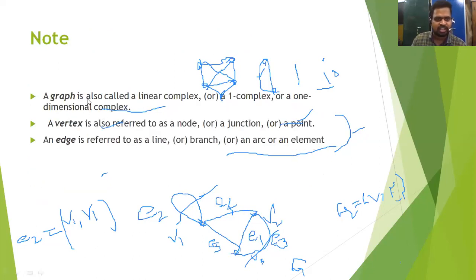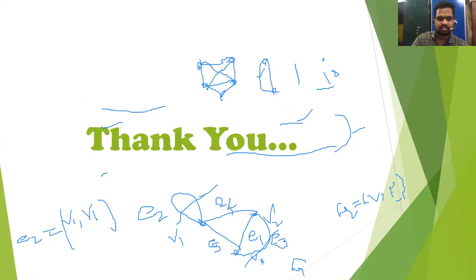Note: a graph is also called a linear complex, one complex, or a one-dimensional complex. A vertex is also called a node, junction, point, etc. An edge is also called a line, branch, arc, or element. These are the other names for edge and vertex. A vertex is the point, and an edge is the line between the points. Okay, it is clear. Thank you.